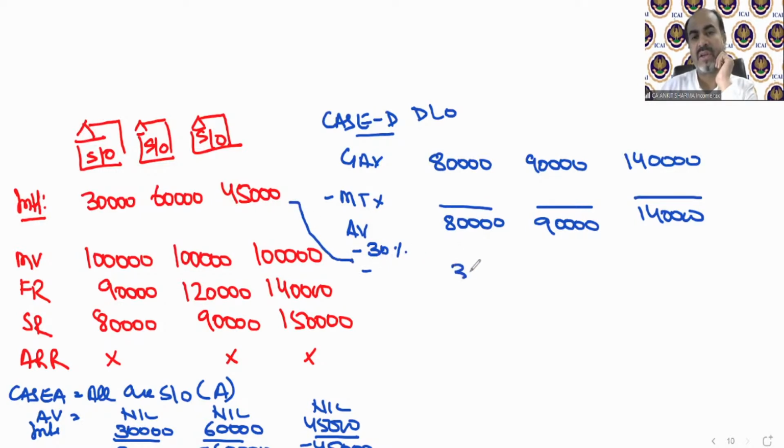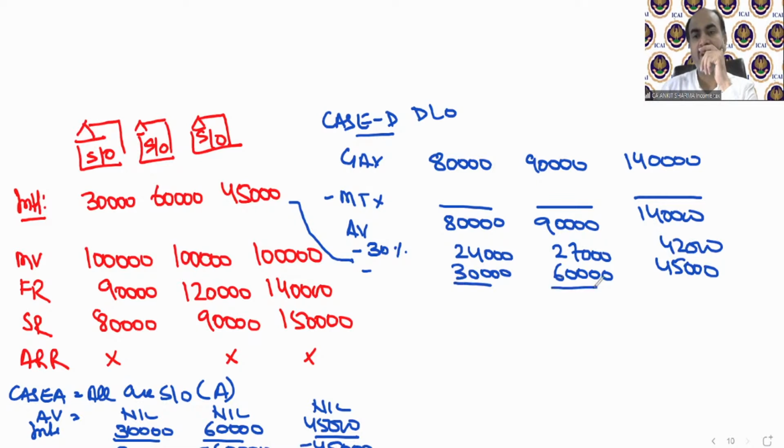The interest is 30,000, 60,000 and 45,000. And the 30% will be 24,000, 27,000 and 42,000. So I will find the income from house property if these are treated as deemed let out. In the first case, that will be 26,000. I am doing this just to show you how we do the calculation of permutation combination.